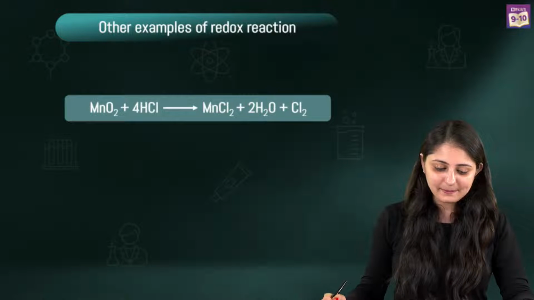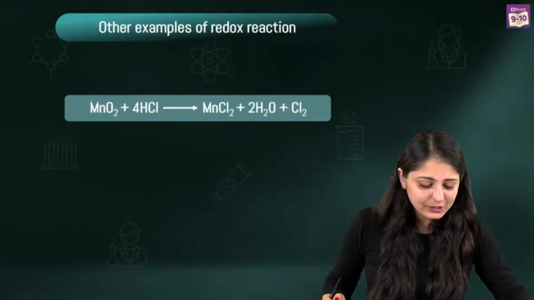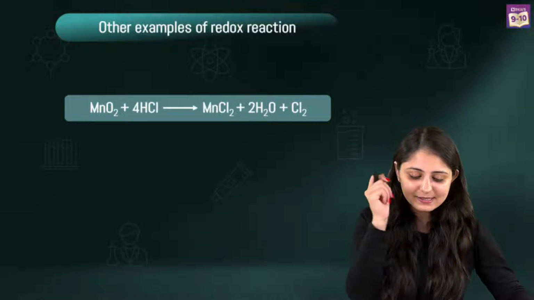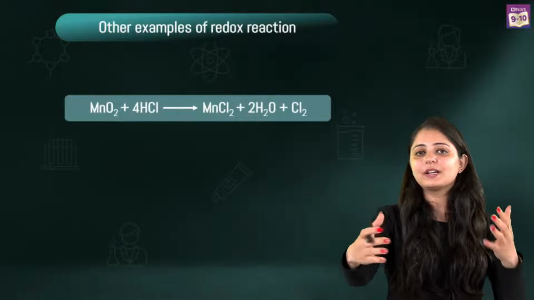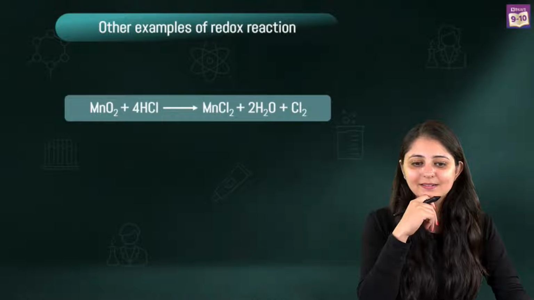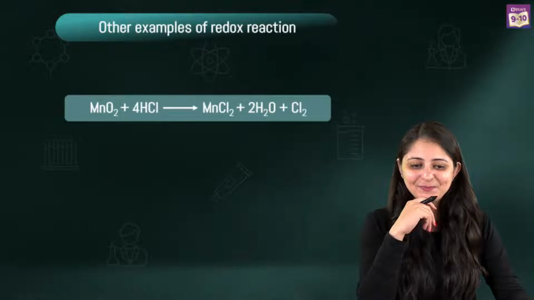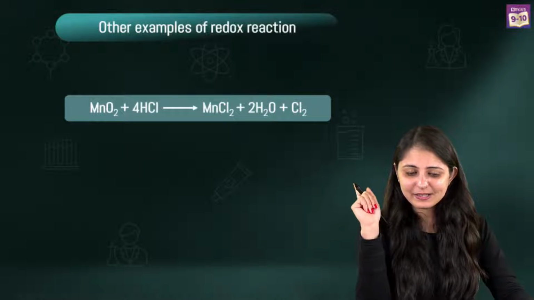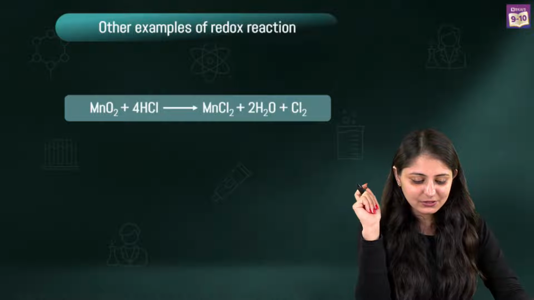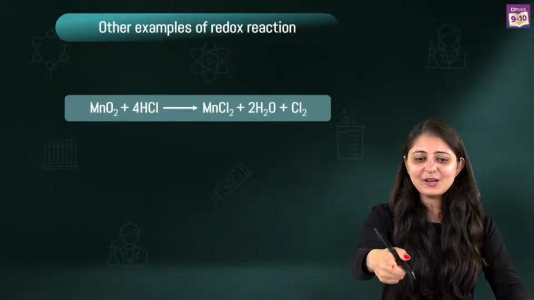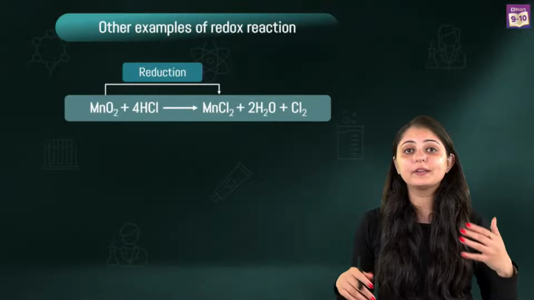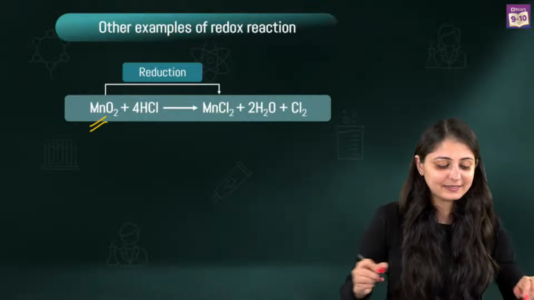We've got another example. Now, can you tell me which is the substance getting reduced? I'll ask you so that you're able to participate and answer in a better way. Quickly, if you've understood, tell me which substance is getting reduced. Arush has already answered MnO2, correct. So, MnO2 is undergoing reduction. This is the substance that is getting reduced.